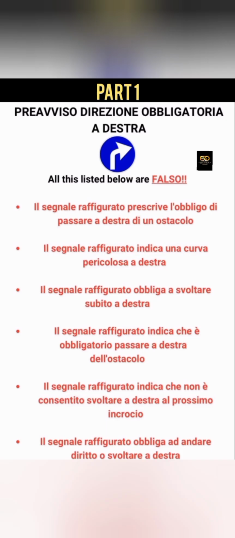Il segnale navigator indica che è obbligatorio passare a destra di ostacolo. This is not passare a destra. This is not an obstacle sign. This is a junction sign. Il segnale navigator indica che non è consentito svoltare a destra al prossimo incrocio. The same thing. Those tell you that you cannot turn right. The sign is asking you to turn right. You are not telling us that it's non è consentito.